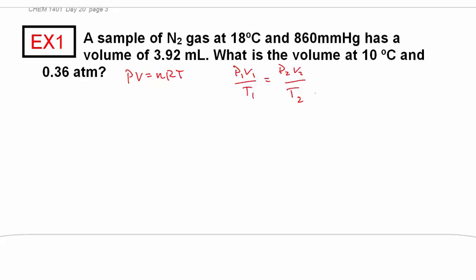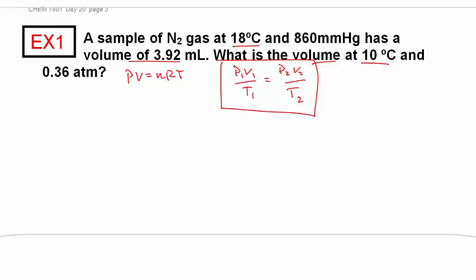So which equation fits this problem? What I see is two temperatures. Heck, I even see two volumes. So this is definitely this type of problem. That's how I recognize these.